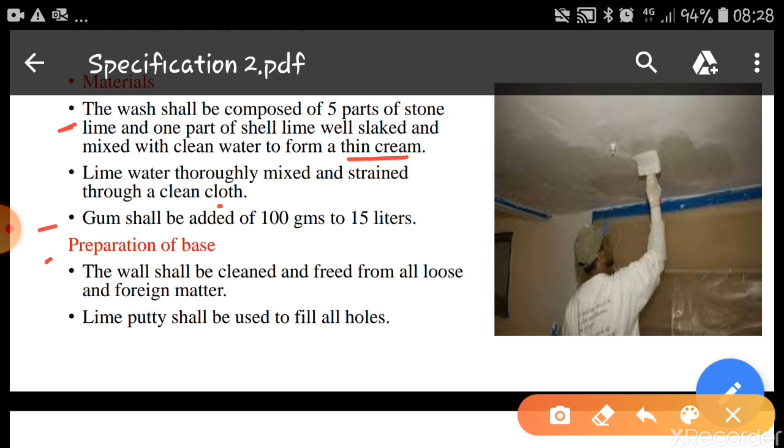Preparation of the base. The wall should be cleaned and free from all loose and foreign matter. Then lime putty shall be used to fill the holes. If there are any holes in the stones or the masonry, the mortar holes should be filled first using lime putty, and only then should the whitewashing be done.